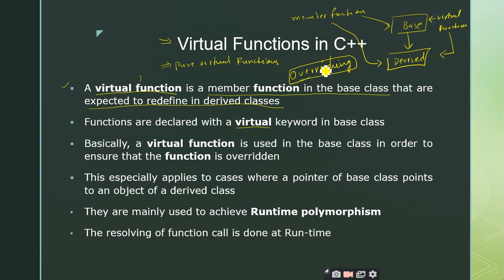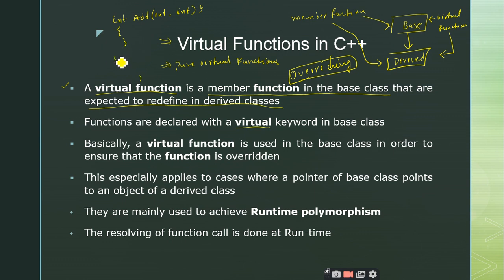So overriding makes the functions have the same signature in the base class as well as the derived class. For example, assume that I have a function like this, int add(int, int). This is the signature I have inside the base class.